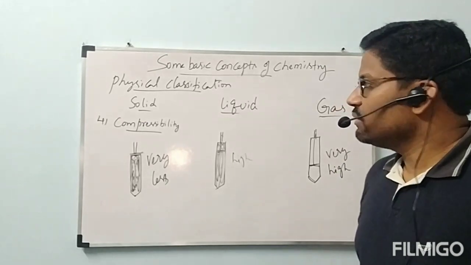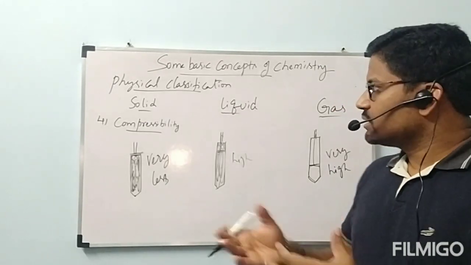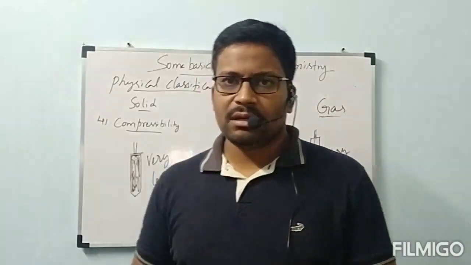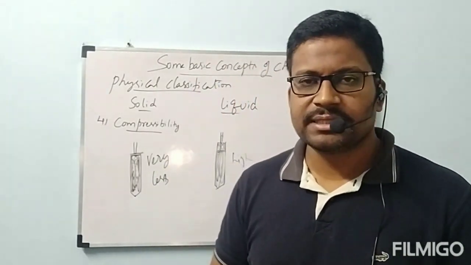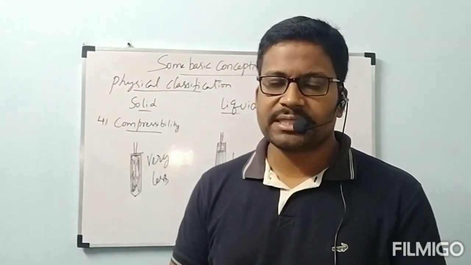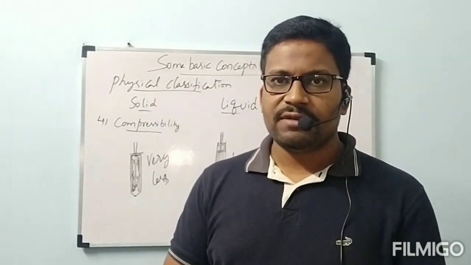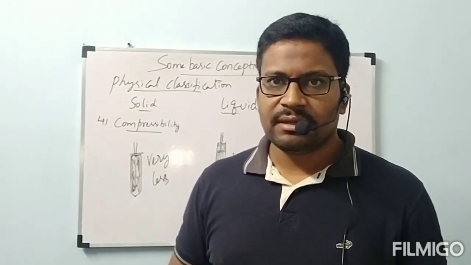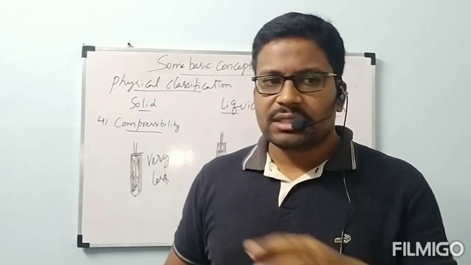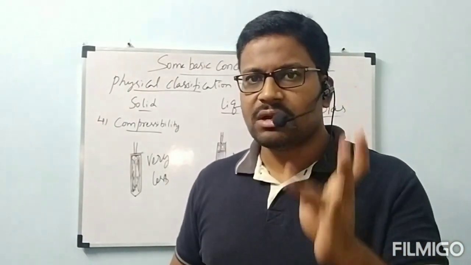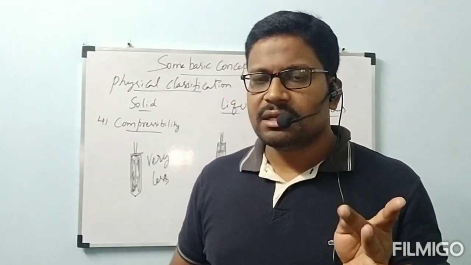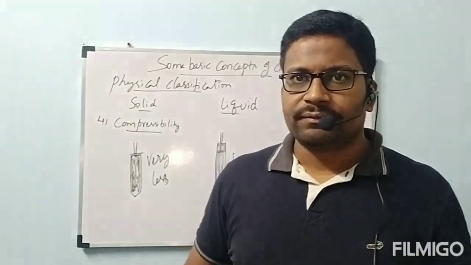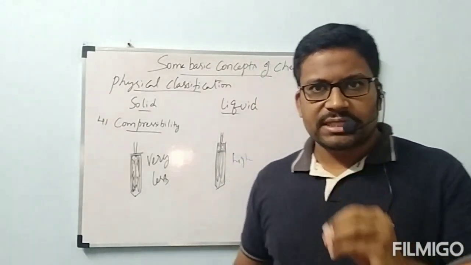Before that, till now what is the thing we have completed? First, we have seen matter definition. Matter can be classified depending on physical characteristics as well as chemical characteristics. Depending on physical characteristics, if matter is classified, that is called physical classification. Physical classification of matter is done into 3 types: solid, liquid and gas. Actually 5 types, but surrounding us only 3 types we know. These 3 are commonly called physical states of matter.